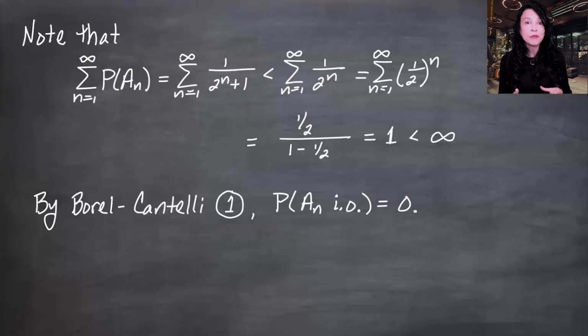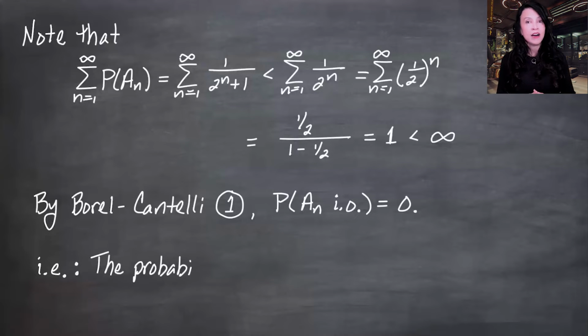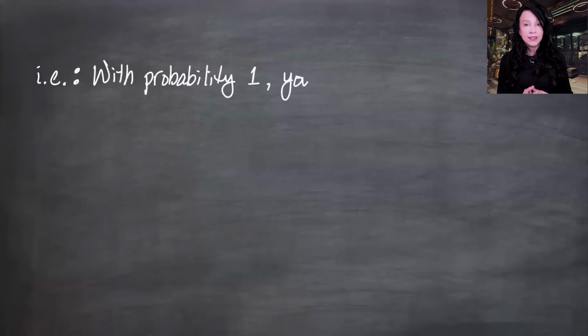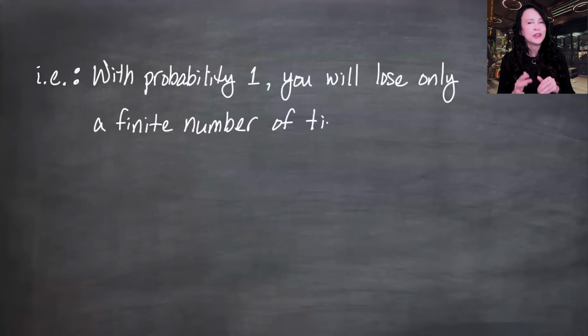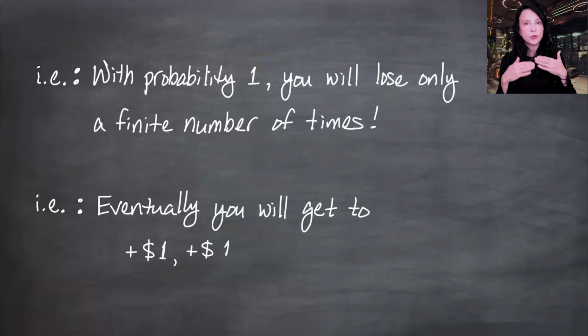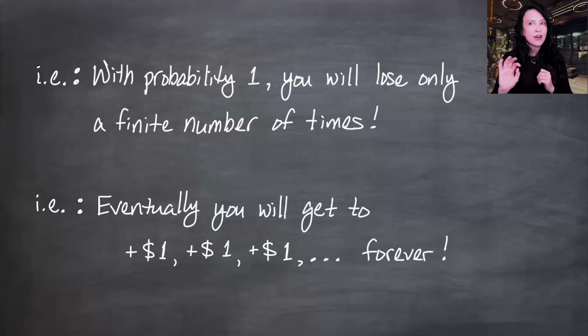So this is saying the probability that you lose infinitely often is 0, which is saying that you will only lose a finite number of times with probability 1. That sounds like a pretty good game to me. The catch being you need to be able to stay in it and keep putting up more and more money, much like a martingale. If we keep playing this game, we will eventually get to +1, +1, +1, +1 out in the limit, and our total winnings is going to go to infinity. So there's an application of the Borel-Cantelli Lemma 1.